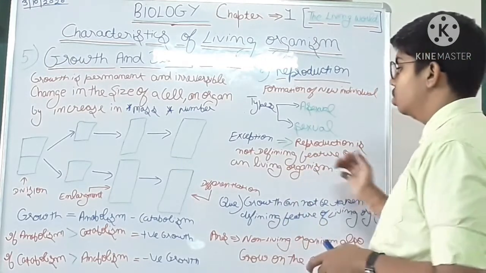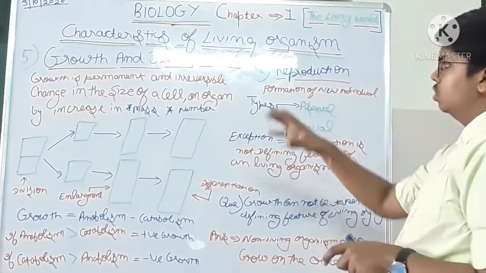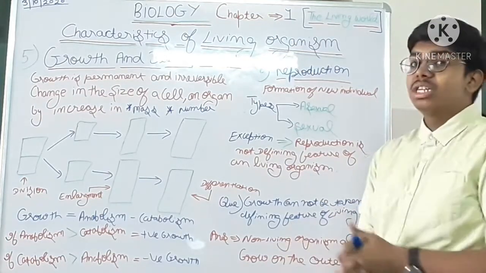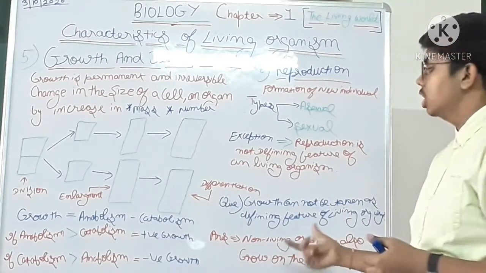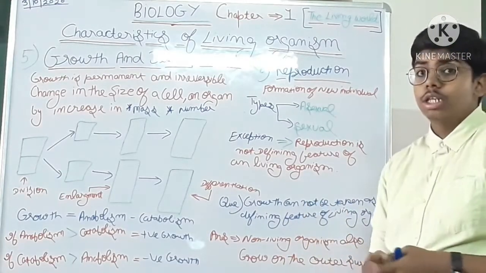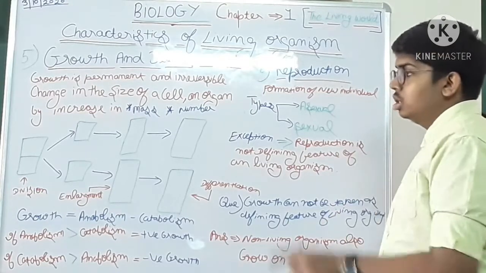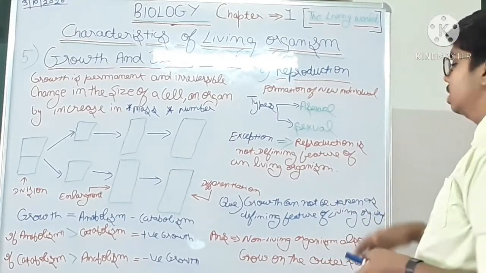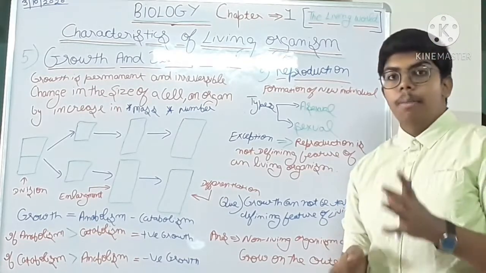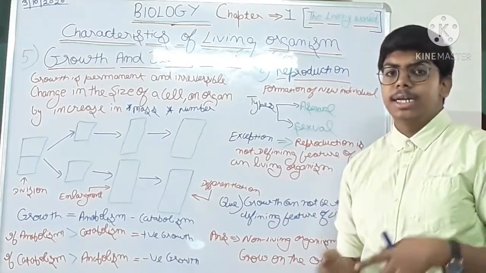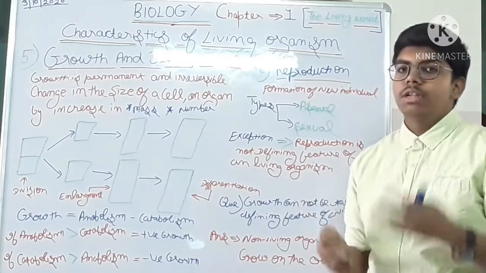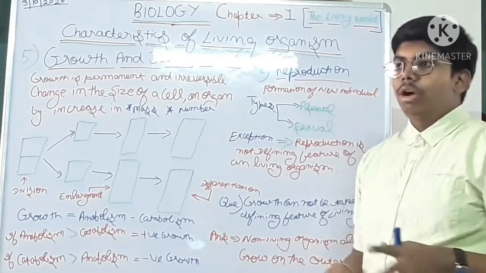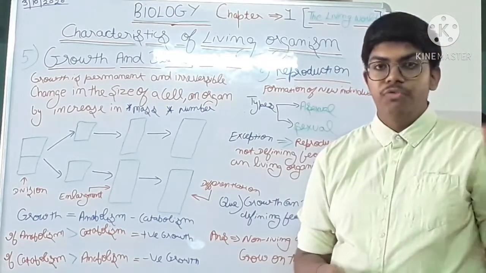Now there is also a question on growth and development: growth cannot be taken as a defining feature of a living organism. Why? Because non-living things also show growth. Suppose there is a mountain, and winds are blowing in winter, in the rainy season, and in summer sand blows, heat radiation, water.